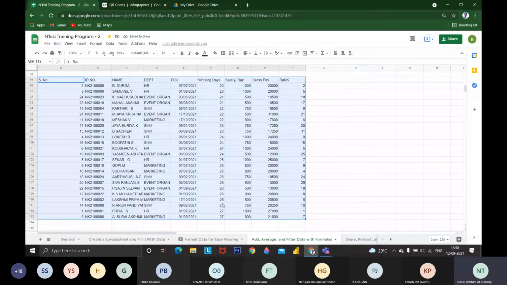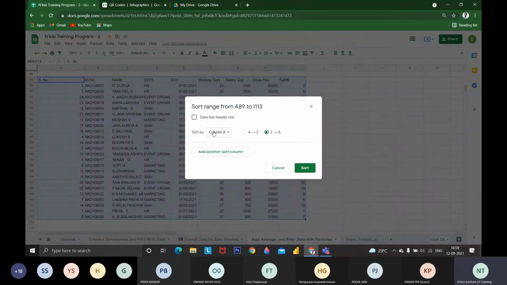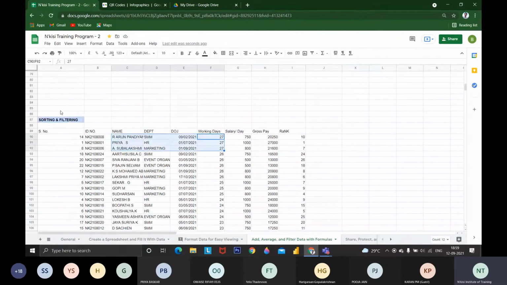Now it is giving descending order, but I want 27 to be on top. To change it, I go to Data, Sort range, using Z to A. Click the same things and working days will be in descending order, with 27 on top. There are three people working 27 days, all days without any health issues. We can do whatever sorting range we want.